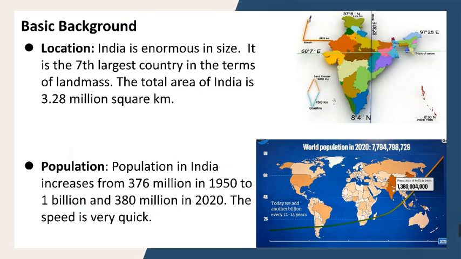India is enormous in size. It is the seventh largest country in terms of land mass. The total area of India is 3.28 million square kilometers. Population in India increases from 376 million in 1950 to 1,380 million in 2020. The speed is very quick.